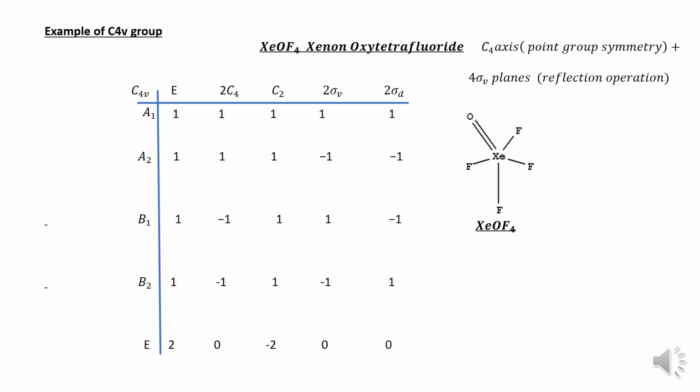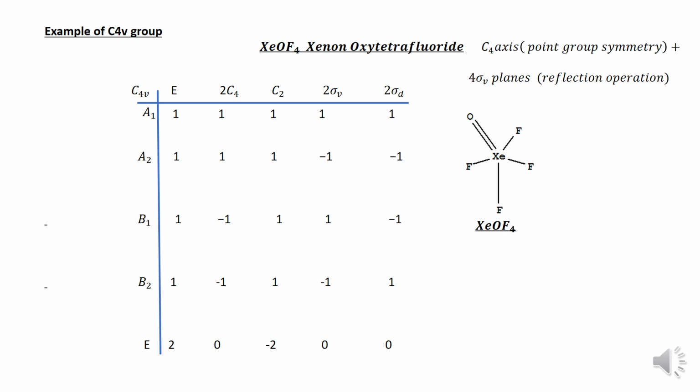In your syllabus, an example of the C4V group is written. This is a point group basically. Take xenon oxytetrafluoride: if this is the structure, then O is at the top and these are all in one plane. So a C4 axis is there, that is the point group symmetry, and four sigma-v reflection operations are there.